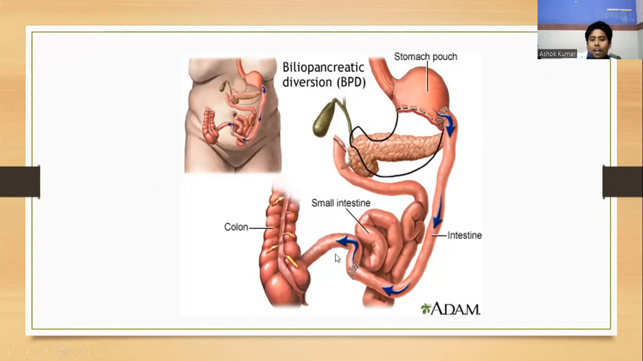A very short length is provided for the food coming through this tube and the digestive juices coming through this channel to interact. So most of the ingested food particles move into the colon without digestion and are excreted via feces. This is the main mechanism behind malabsorption that happens in biliopancreatic diversion.